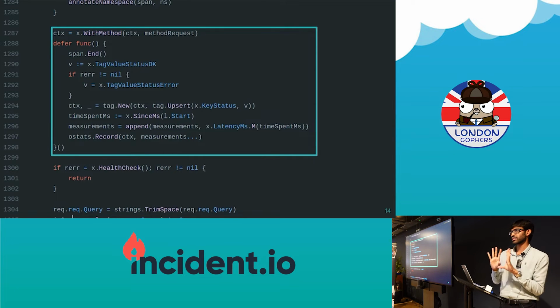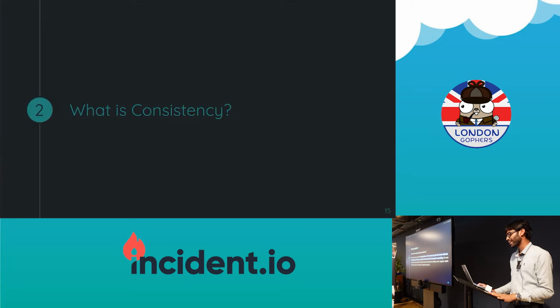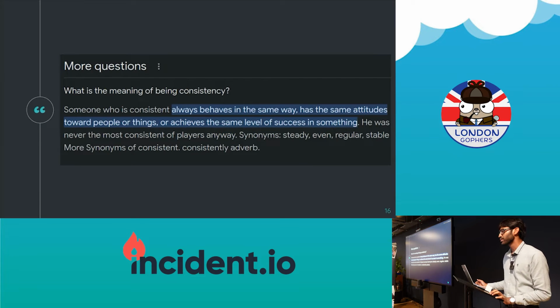Okay, so again, this is the base, and now we'll go into the second part of the talk, which is consistency, and then we'll put them together into building consistent systems using defer. So what is consistency? Whenever I try to build a new system, a new application, the first thing I say is, oh, this has to be consistent. But I've never really asked myself, what is consistency? So I Googled, and this is what I found. Consistency is something that always behaves in the same way, has the same attitude, and achieves the same level of success. The idea is that it's going to remain the same. It's not going to be unpredictable, right?